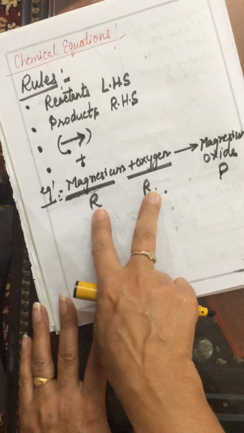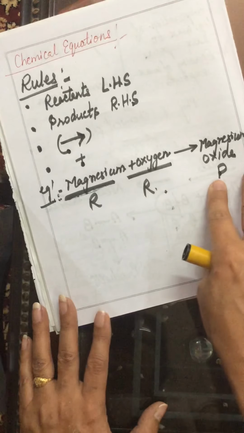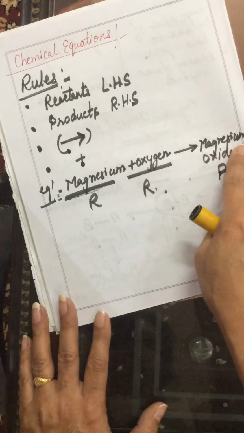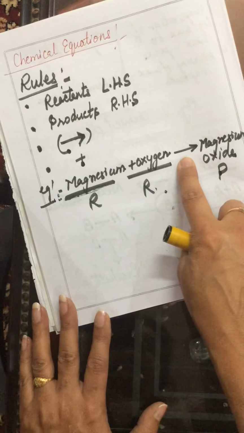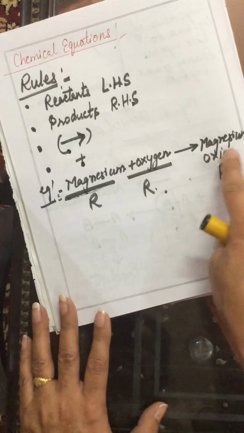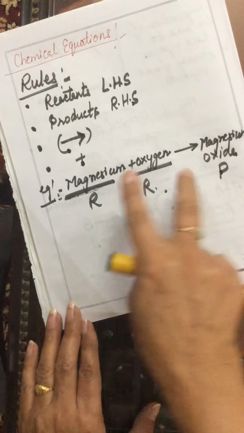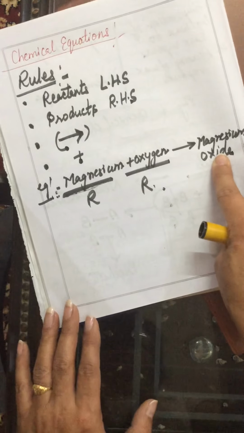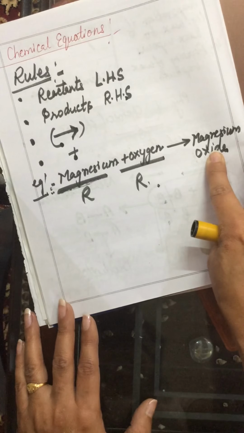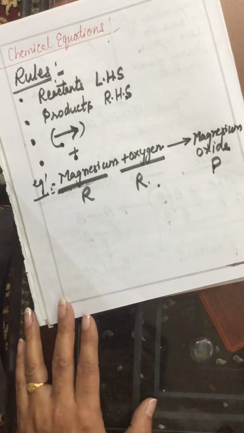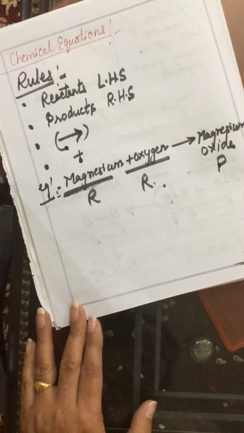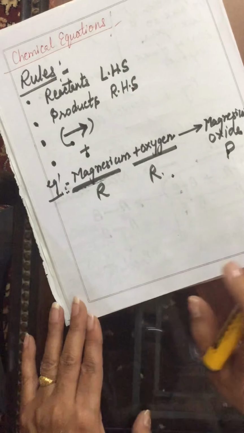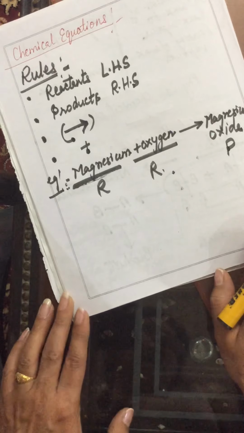Reactants are written on the left hand side, products on the right hand side. Between the reactants and the products, there is a sign of arrow pointing towards the right side. Between the reactants, a plus sign, and between products, if more than one product is there, between the products also we use a plus sign. The above word equation, written in words, is magnesium plus oxygen forming magnesium oxide.